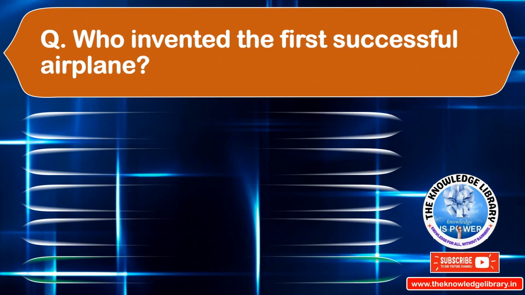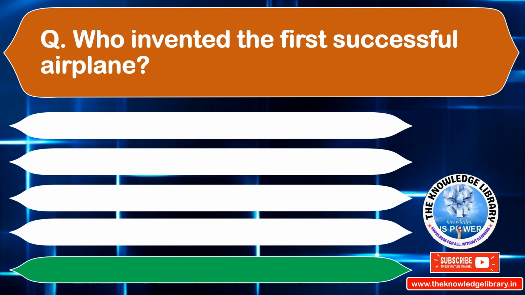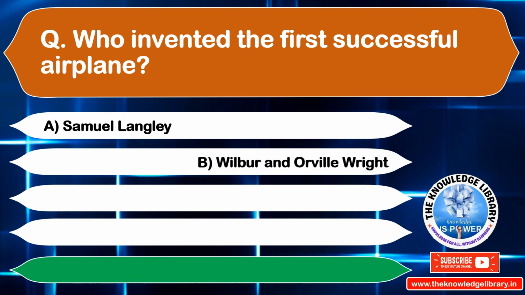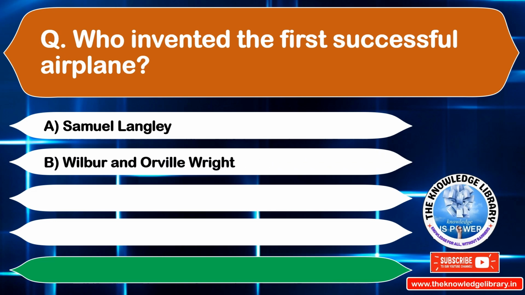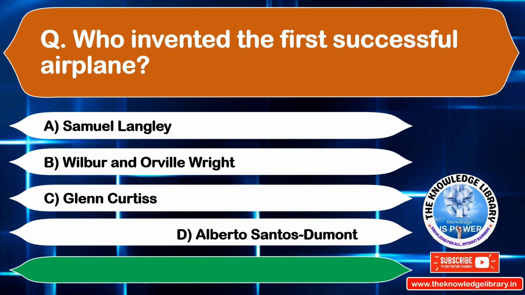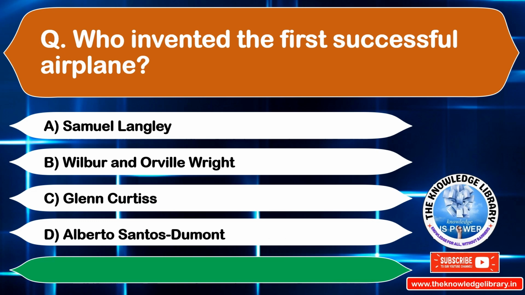Who invented the first successful airplane? Option A. Samuel Langley. Option B. Wilbur and Orville Wright. Option C. Glenn Curtiss. Option D. Alberto Santos Dumont. The correct answer is option B. Wilbur and Orville Wright. Move on to the next question.